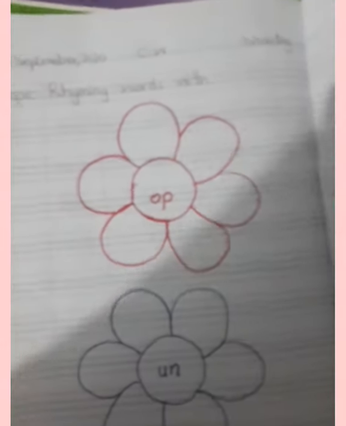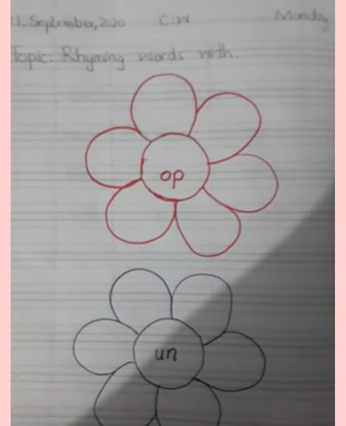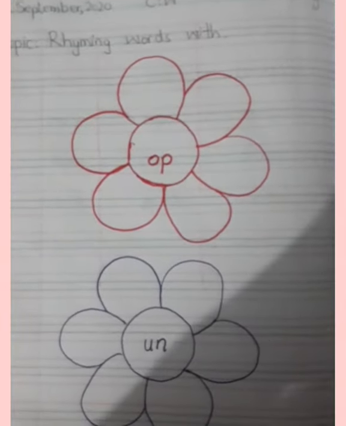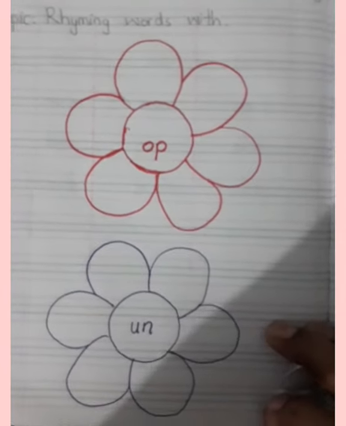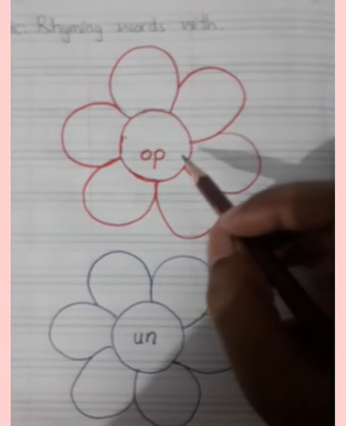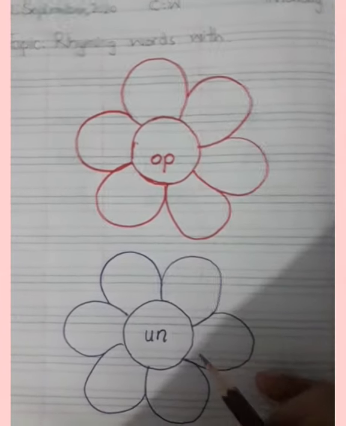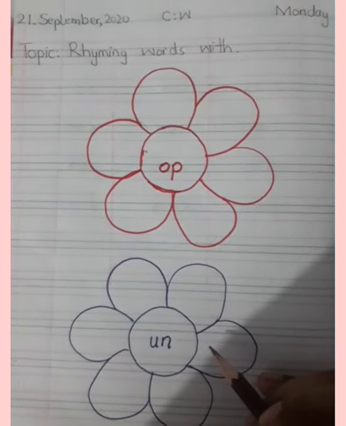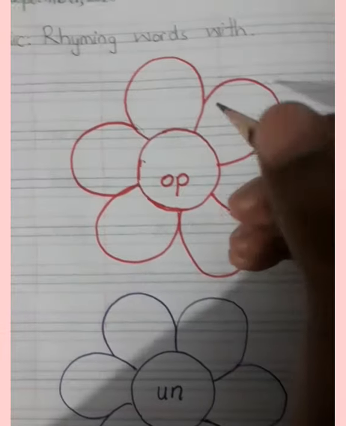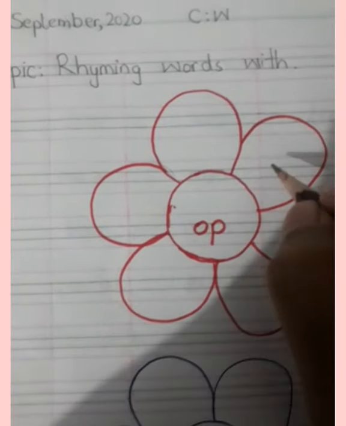Written work, we have rhyming words with OP and UN, right? We have word family. So today we are going to make flowers. I've made 2 flowers, in which the first flower we will do OP words and in another we will do UN words. So with the OP first word I'll go with hop.